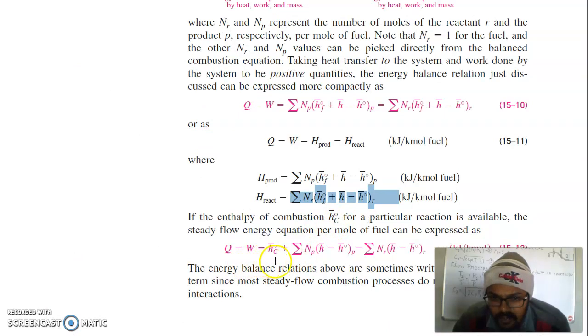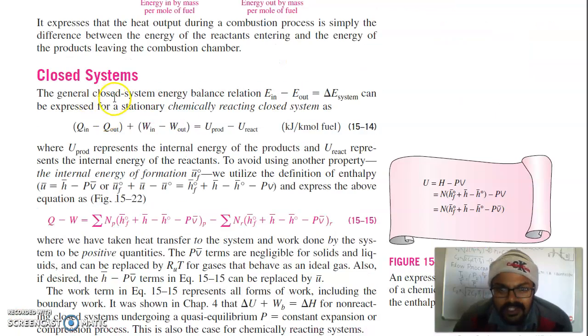So Q minus W is equal to the enthalpy of combustion plus NP into sensible enthalpy minus NR, which is your number of moles of the reactant, into sensible enthalpy. Closed system: the general closed system energy balance relation E in minus E out is equal to delta E system can be expressed for a stationary chemically reacting closed system. So Q in minus Q out plus work in minus work out is equal to the internal energy of the products minus the internal energy of the reactants.